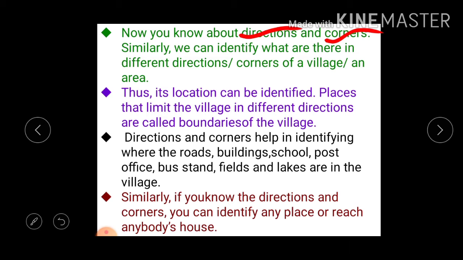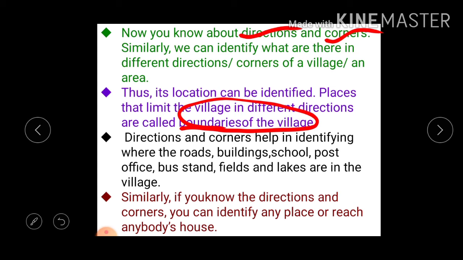A village has a limit, and in that limit we can see four sides. The limits of the village in the different directions are called the boundaries of the village.